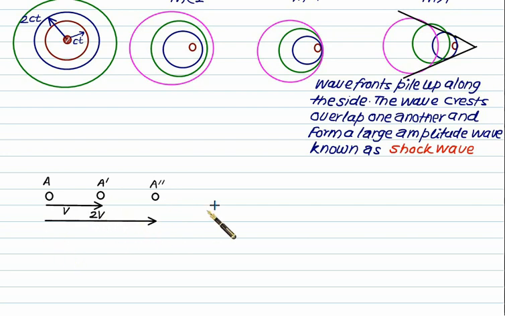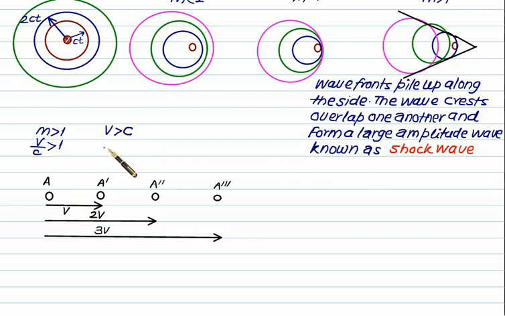In the 3rd second it will reach A triple prime. Say this distance is equal to, in 3 seconds it will cover a distance equal to 3v. This time we'll demonstrate for Mach number greater than 1, which is v by c greater than 1, v greater than c. That is, the velocity is greater than the velocity of sound.